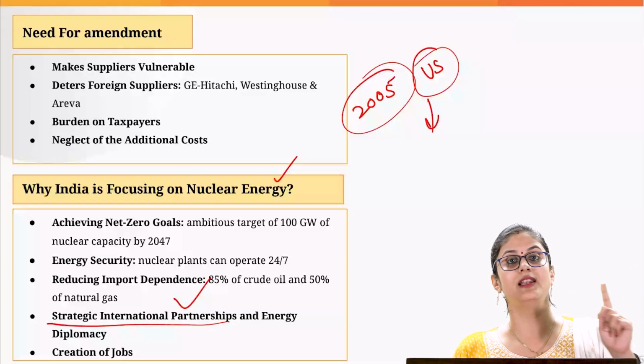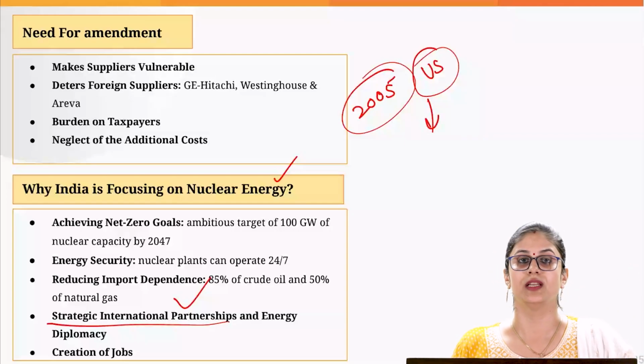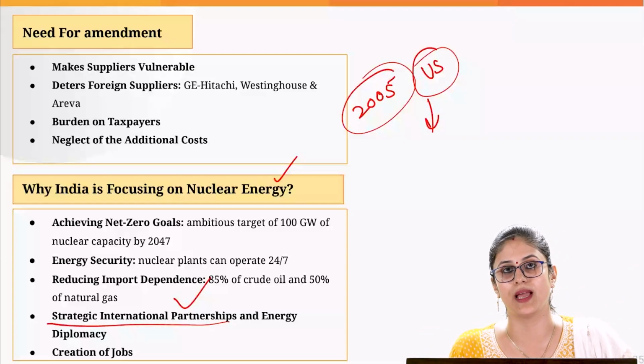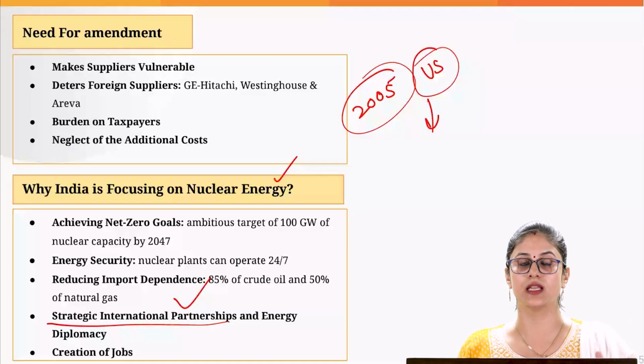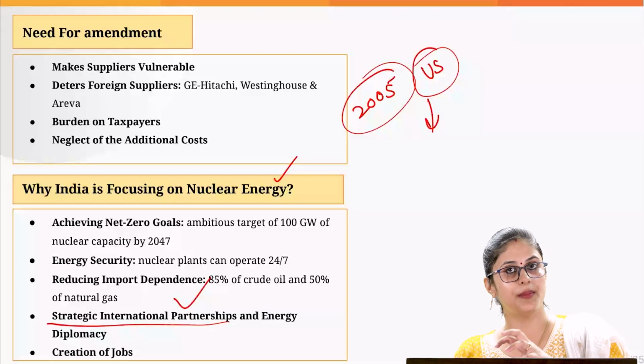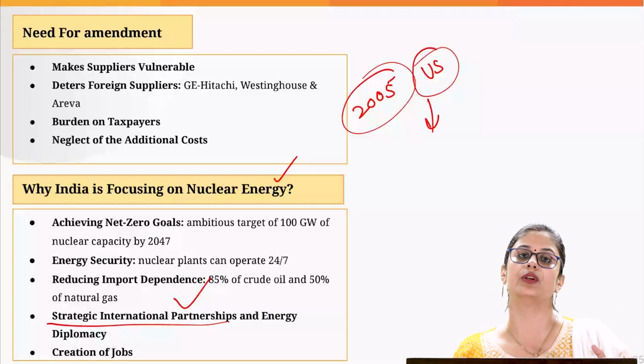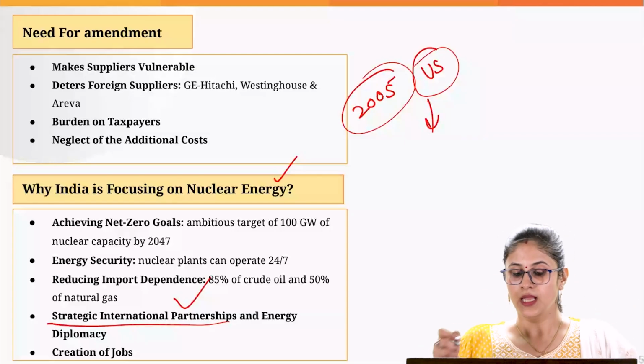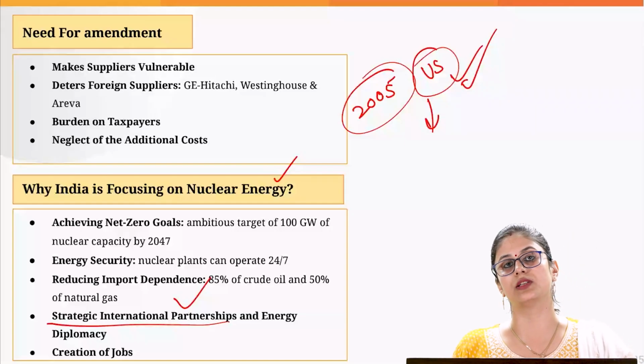Remember, civil liability for nuclear damage. The suppliers are not ready to supply you the equipment or the materials because there is a supplier liability clause. So if the government is going to introduce the amendments that we have discussed, India would be able to leverage this particular agreement.